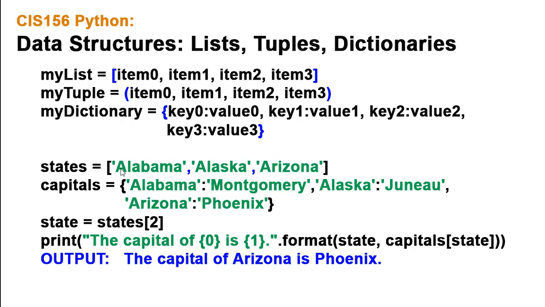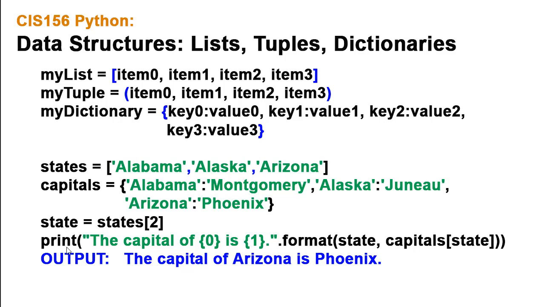And so I'm going to have my square brackets, and then each state as a string, and I use single quotes with commas between those states. And we'll have all 50 states. And then we'll have a dictionary called capitals, in which we'll have each state, colon, and the capital. And again, we're using strings here, so the key and the value are both enclosed in single quotes. Could use double quotes, it doesn't really matter. We're going to generate a number randomly, but let's say it generated 2. I'm going to get the index 2 from states, which in this case would be our third item, which would be Arizona. So state becomes Arizona.